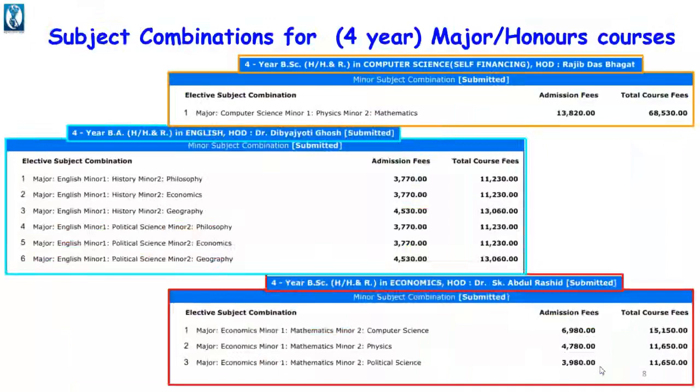So choose the combination wisely. For example, if the major subject is English, there are many combinations of minor subjects, and the details of course fees and admission fees are there.